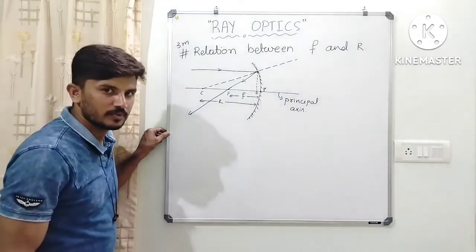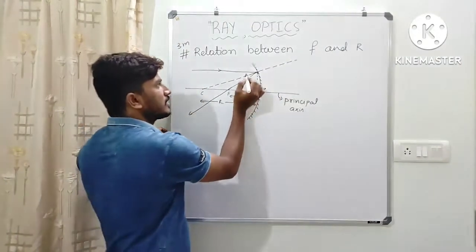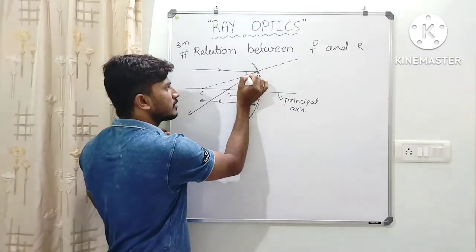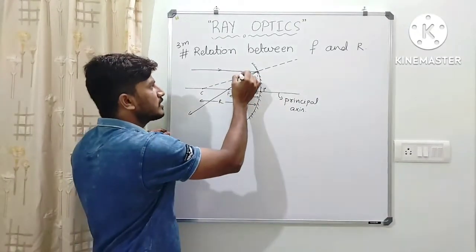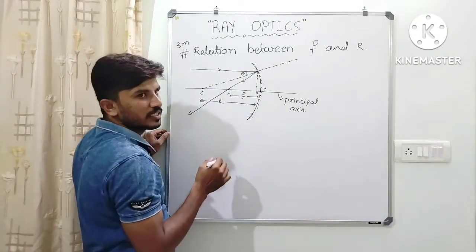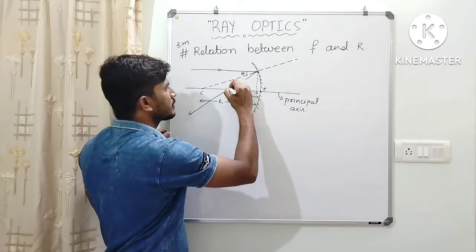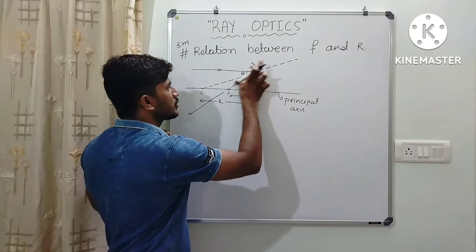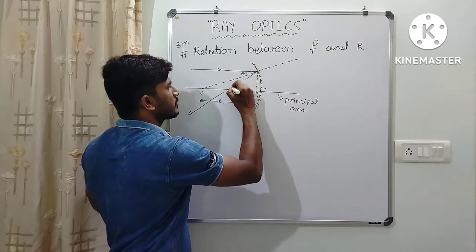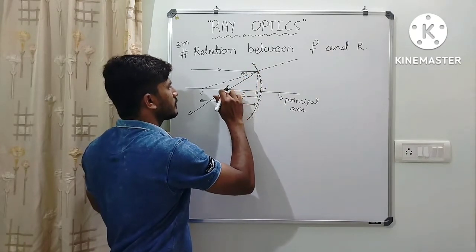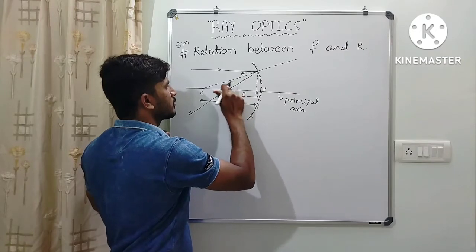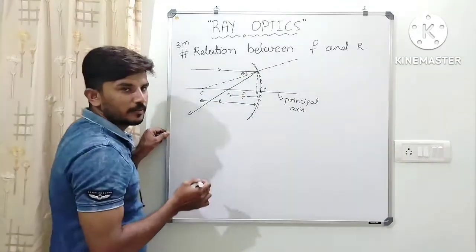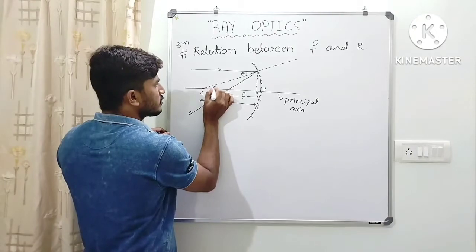So let us consider this is theta. If this is the angle of incidence, theta, then this should be a straight line. So if this is theta, this is also theta.